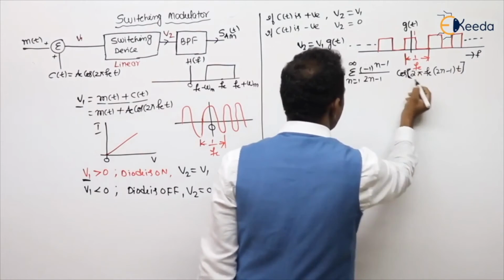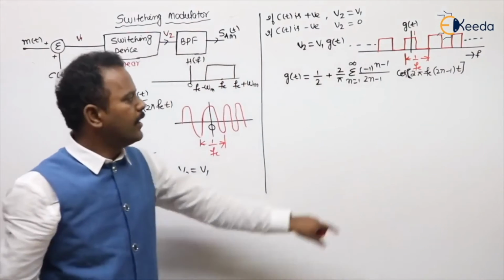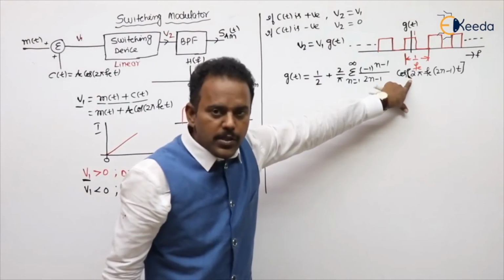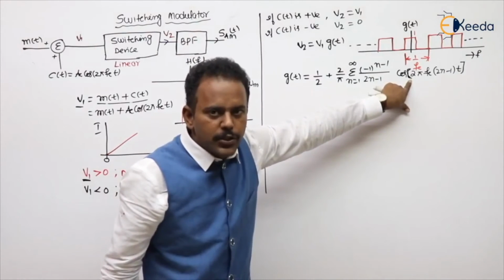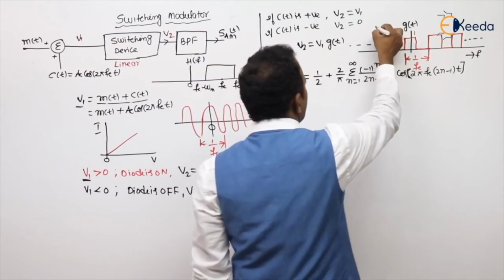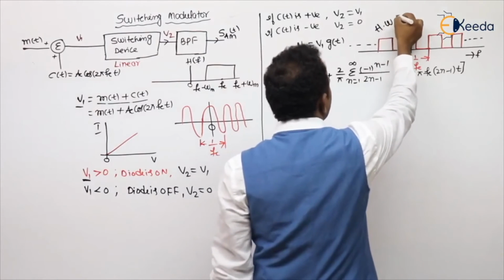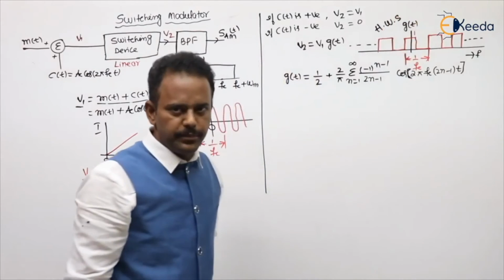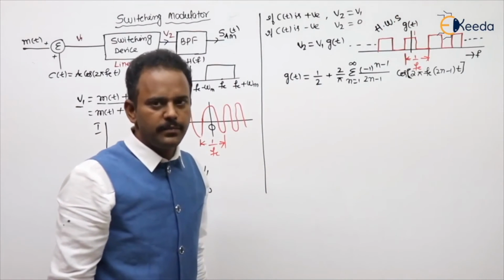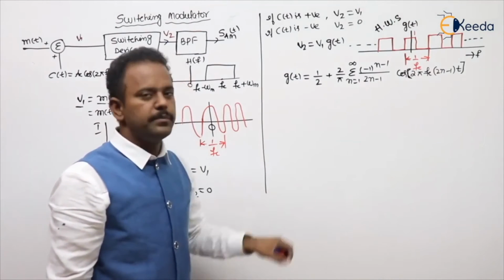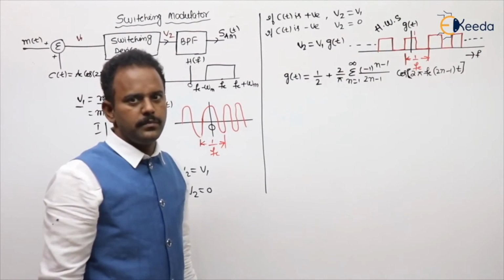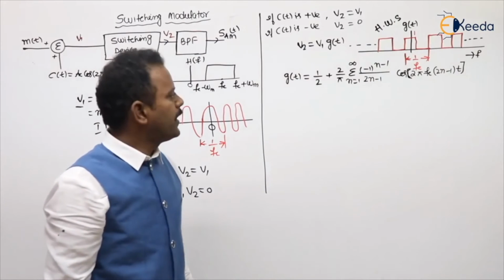And clearly observe, only the odd harmonics will come. Complete even harmonics are 0 because this has half wave symmetry. There was one GATE problem also, in 2009, based on the same. Do you understand my point or not?